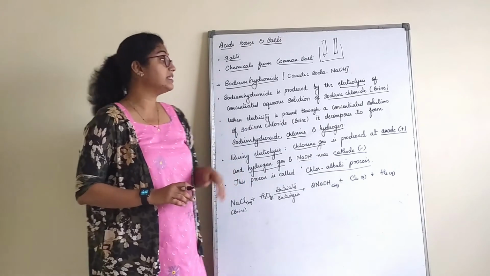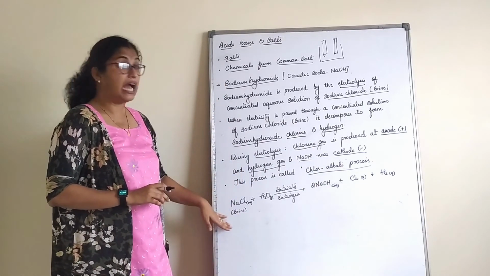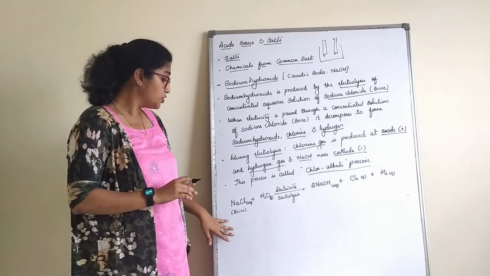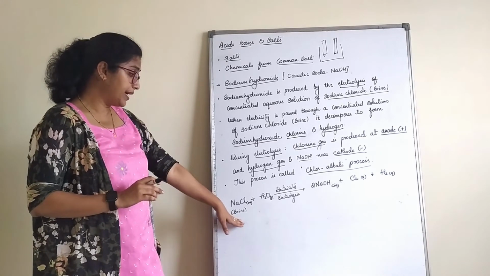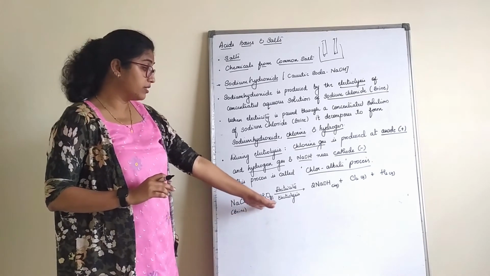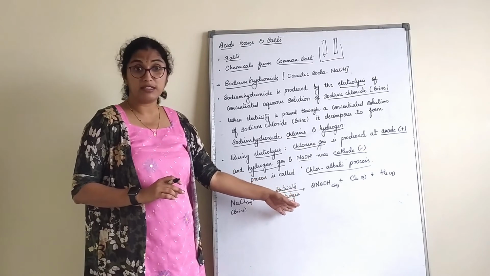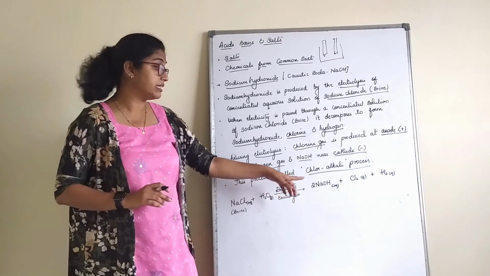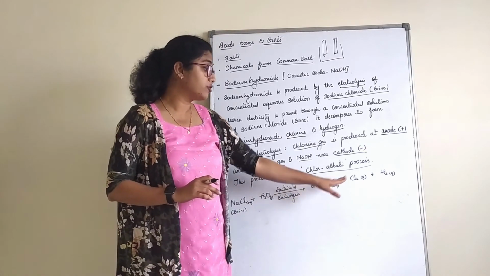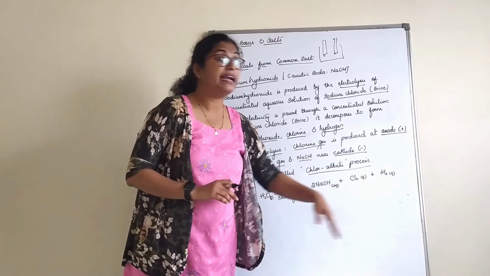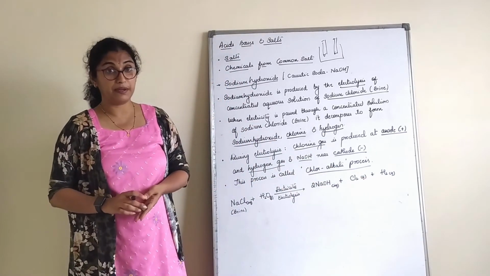Figure is not important, it's just what you can write and the equation. So, sodium chloride, brine in aqueous mixed with water, which undergoes an electrolysis process, that is passing of electricity, gives us sodium hydroxide, and chlorine gas and hydrogen gas are liberated.